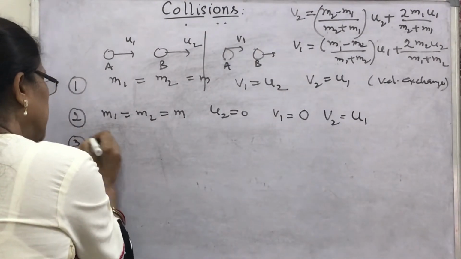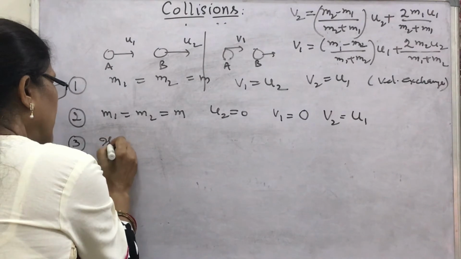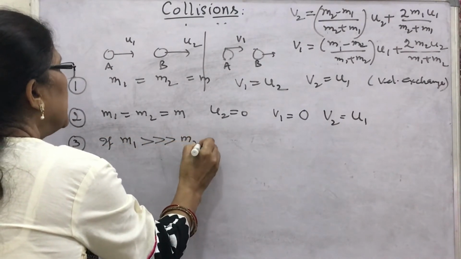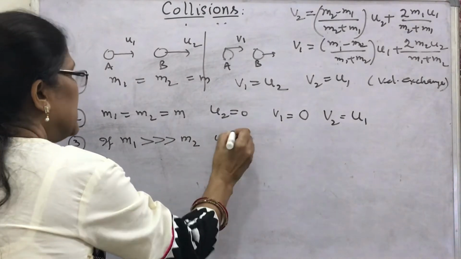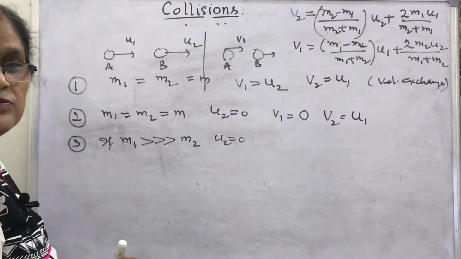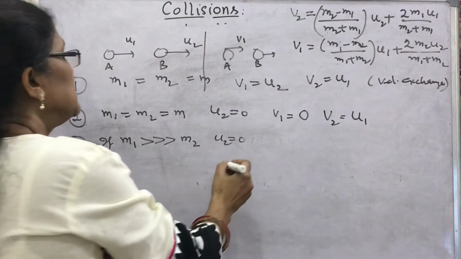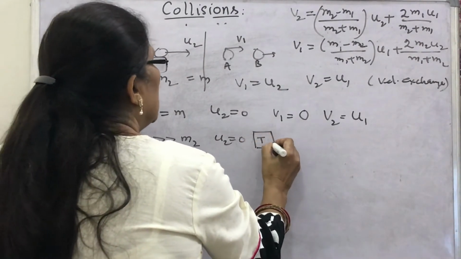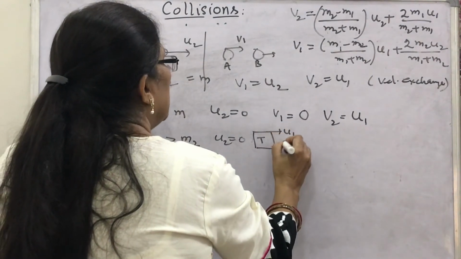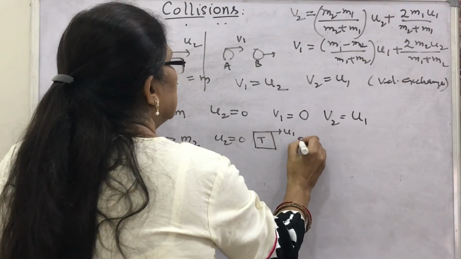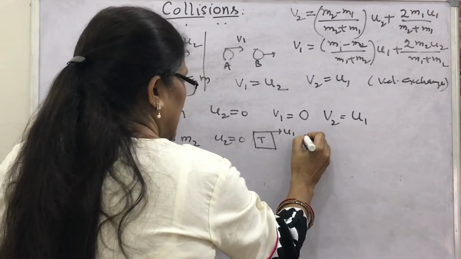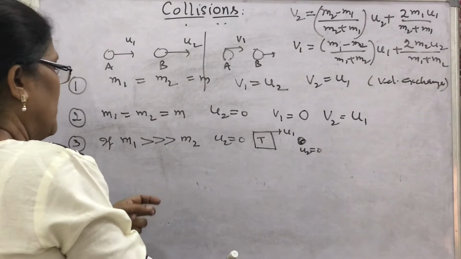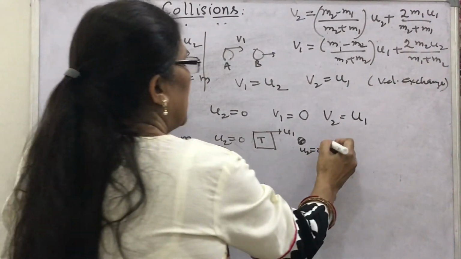Third case, if m1 is very large as compared to m2, and the same condition u2 is 0. In this case, you can suppose that this is a truck and its velocity is u1 initially. It hits the cyclist. Its velocity u2 is 0, stationary. What happens after collision?